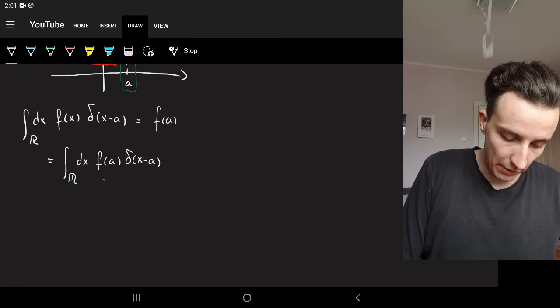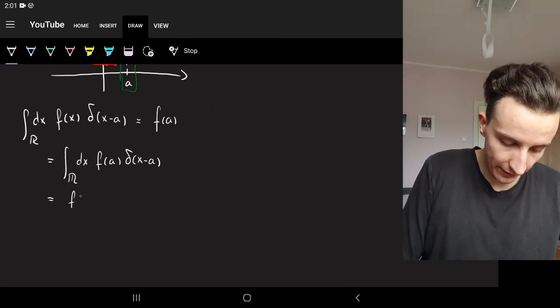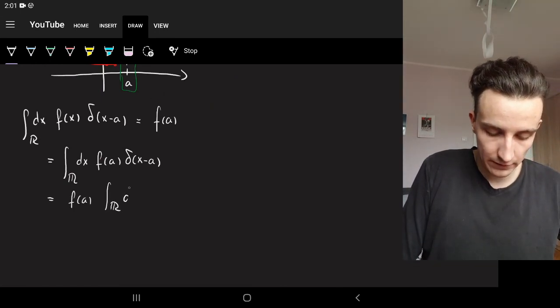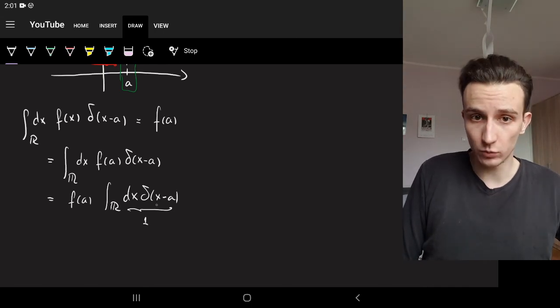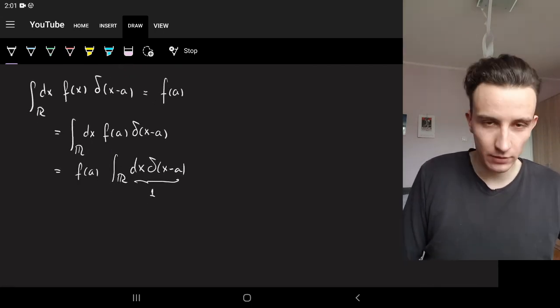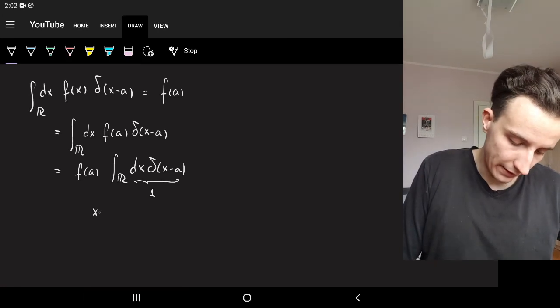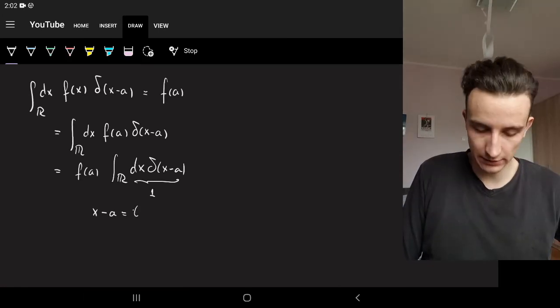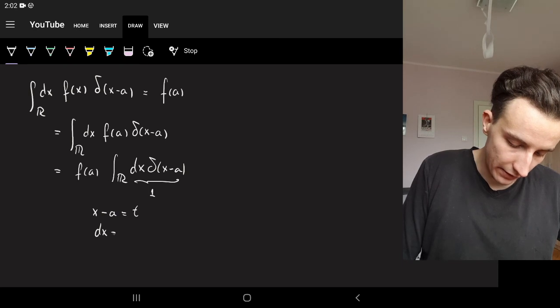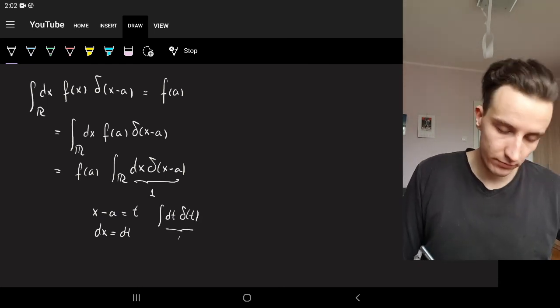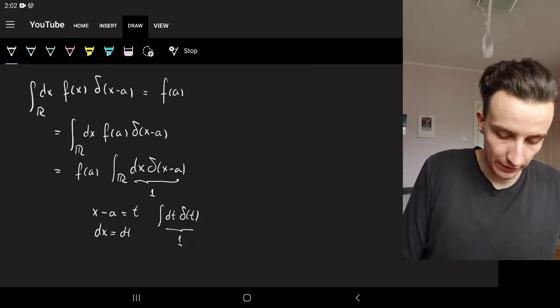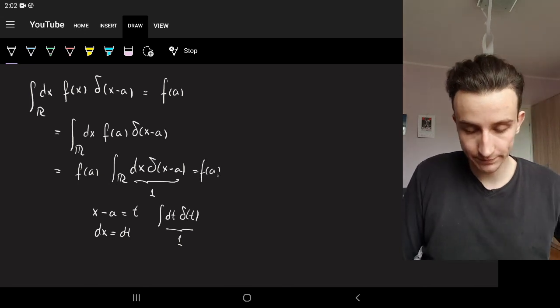And now f of a can come out in front, right? So f of a times the integral over R of dx delta of x minus a, but we know this. We know that this is just 1, okay? You could show that this is 1, even if you don't really understand it. You could show it by saying that x minus a is t, just a simple substitution, dx equals dt, so the integral becomes the integral of dt delta of t, and this is just 1 by definition. So it ends up being f of a, which we got.